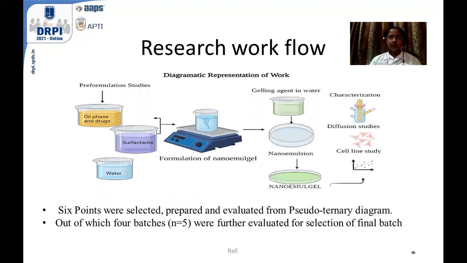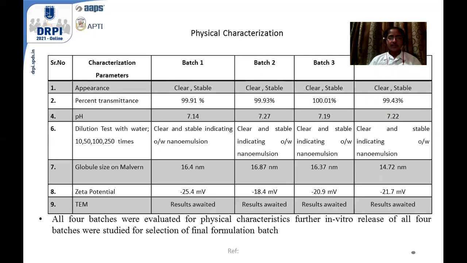therapy. Research workflow. It starts with pre-formulation studies wherein solubility of the drug in the oil phase and surfactant was carried out in order to choose the surfactant and oil phase, then nanoemulsion formulation, followed by nanoemulsion gel formulation and then characterization. 6 points were selected, prepared, and evaluated from the pseudo-ternary diagram, after which 4 batches were further evaluated for selection of the final batch. This is the physical characterization carried out for 4 batches.